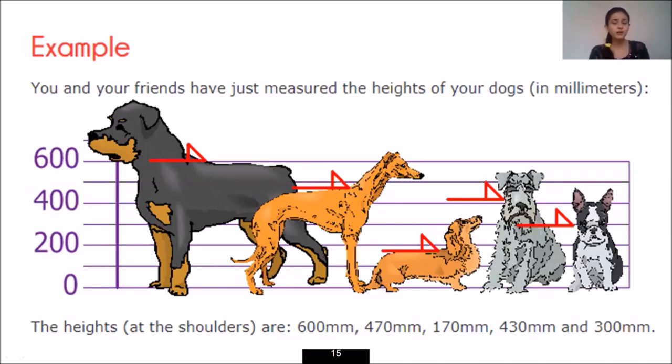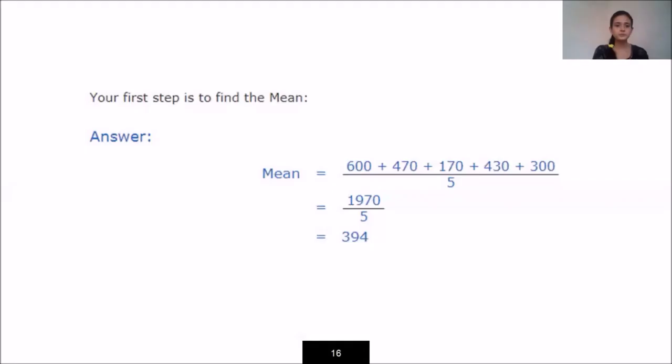Now I will see what the variance and the standard deviation are through this example. This red mark indicates the height of each and every dog, so it is 600. The red mark is like this, which shows the 600 on the scale on the y-axis. So the first step is to identify the mean. What is mean? Mean means you have to take the average of all your observations. So how to take the average? You have to do the summation of all the observations divided by the total number of observations.